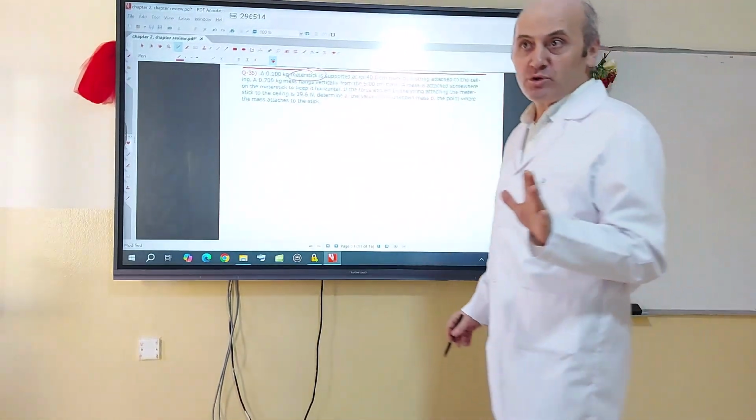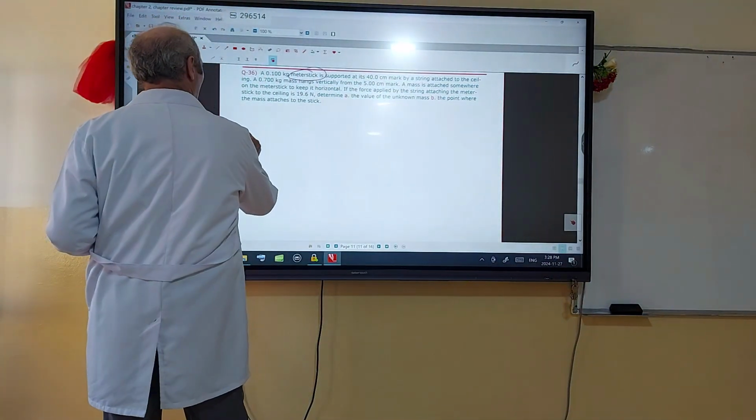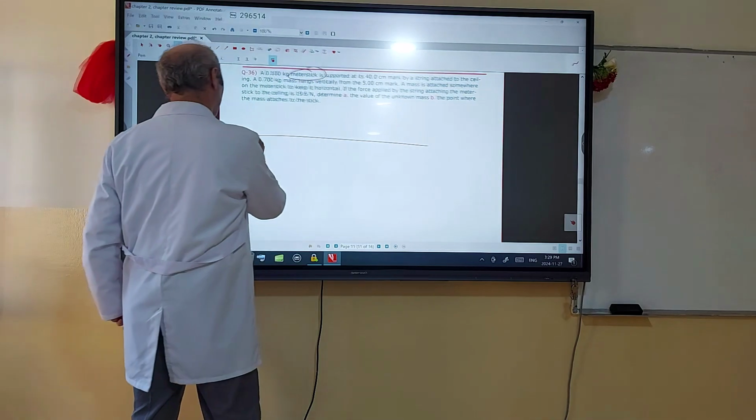Okay, I will draw a 1 meter long stick first. So it's a 1 meter long stick, a meter stick.